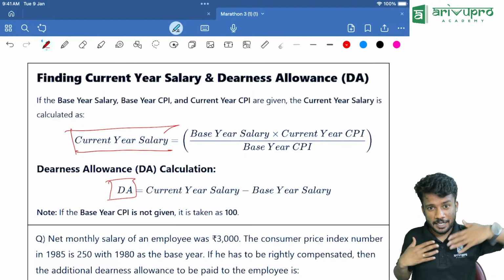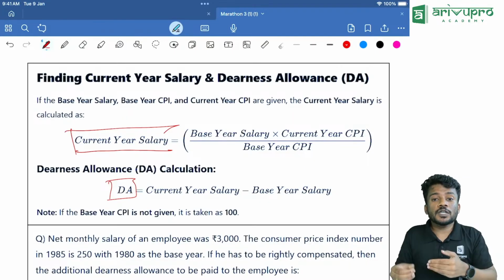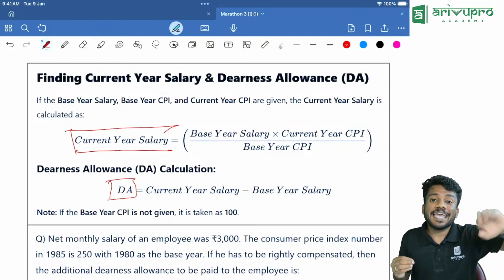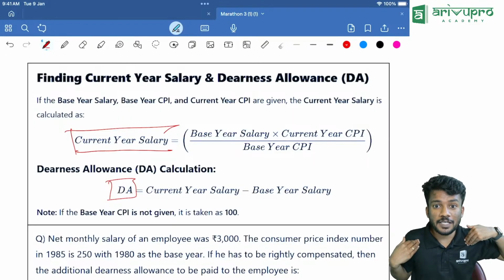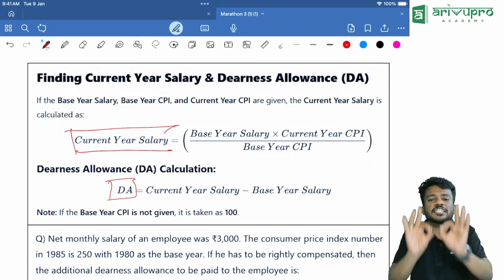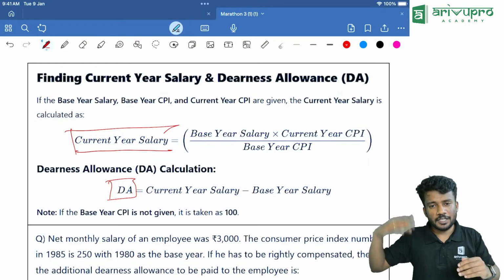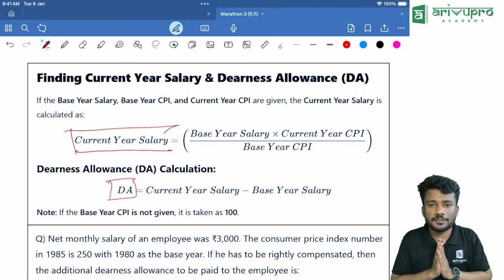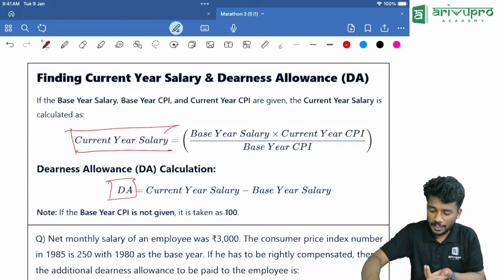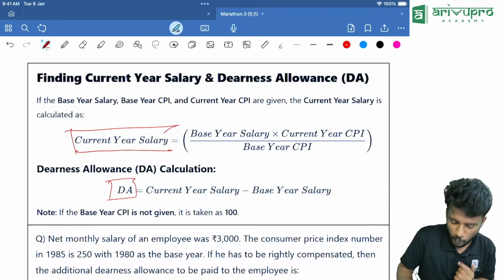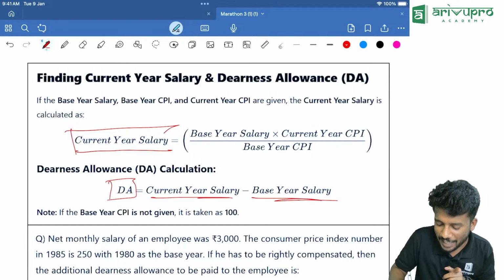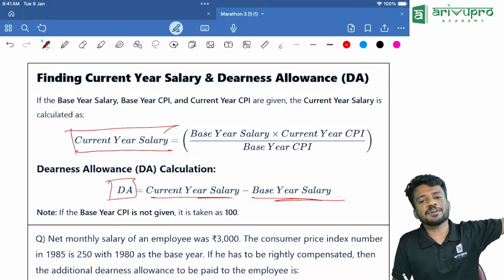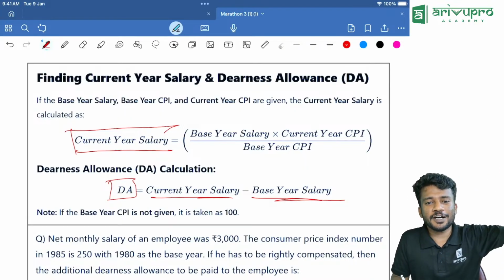So in 2010 I am having 1000 rupees. In 2025, how much extra should the company pay me so that I am paid rightly as per the inflation and everything we are taking? Based on that, that extra money is called what? The dearness allowance. So current year salary minus base year salary. For example, 2010 is the base year.